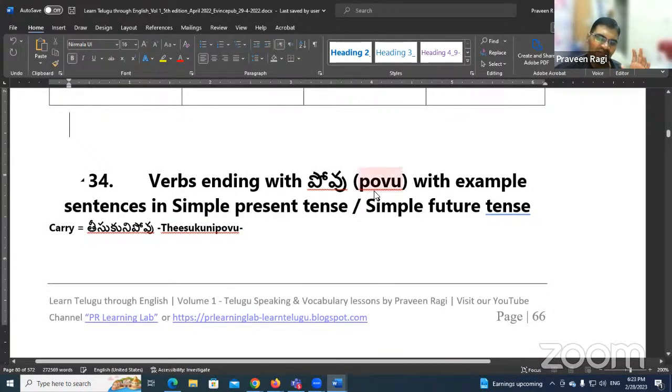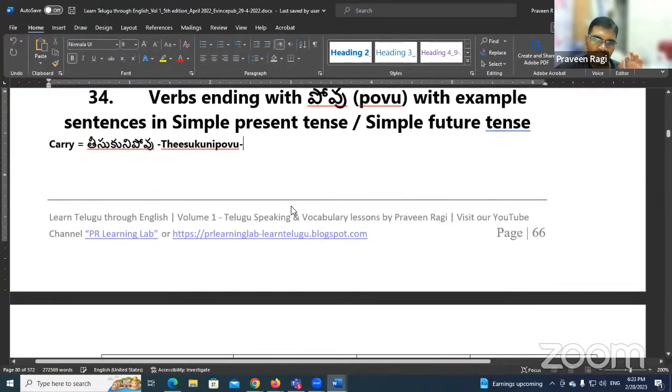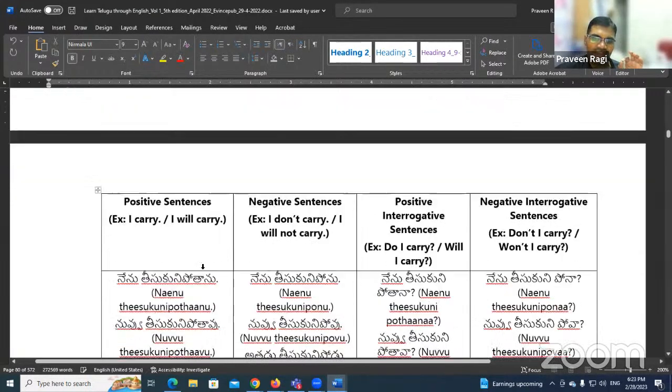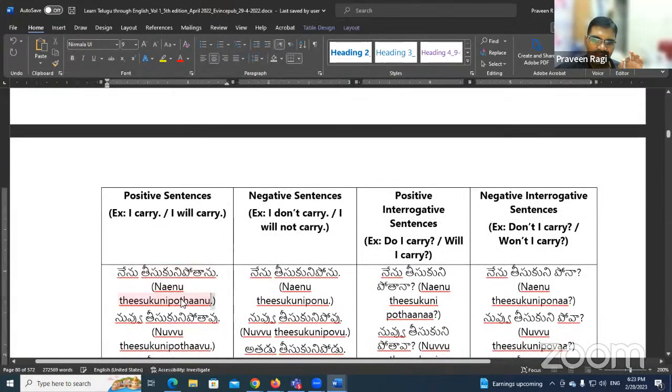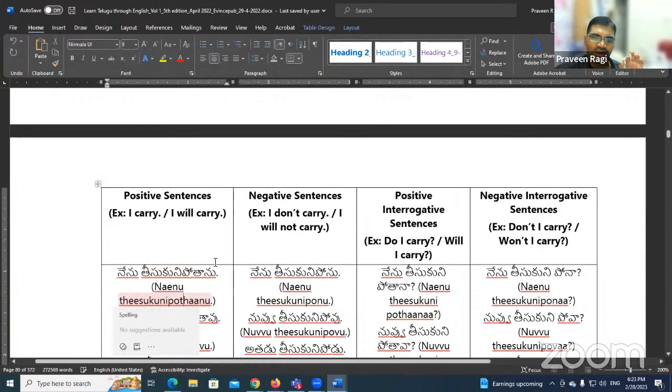There are certain verbs ending with povu, for example, carry, తీసుకొని పోవు. Here also we are going to focus on the simple present tense and simple future tense only. So carefully observe, తీసుకొని పోవు becomes నేను తీసుకొని పోతాను. So the ending, that vu, we are replacing with tanu.